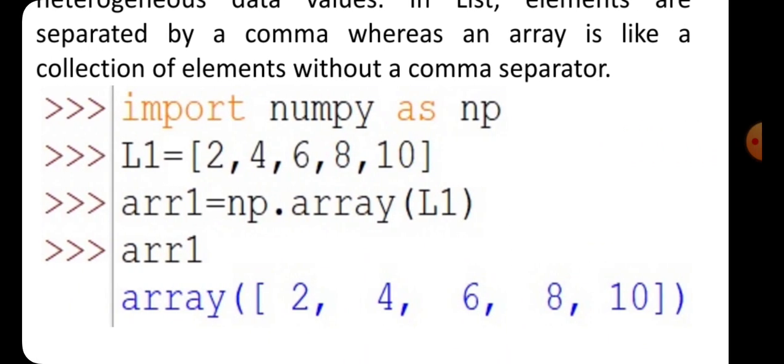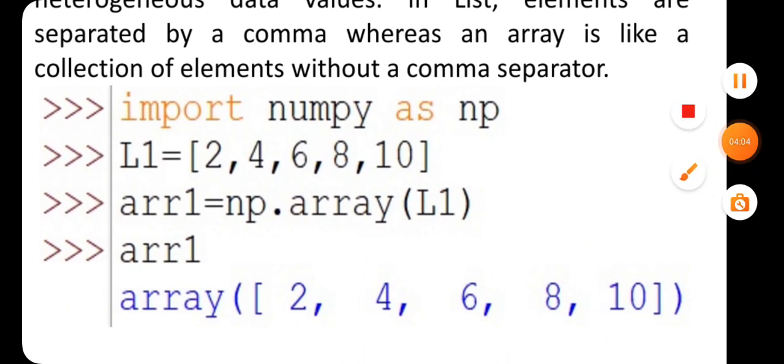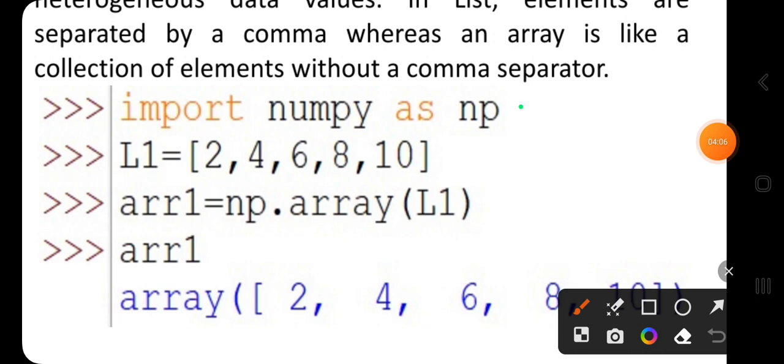You can see examples of array. Here the Numerical Python library is imported in our program via import numpy as np, and np is the reference given to the Numerical Python library.